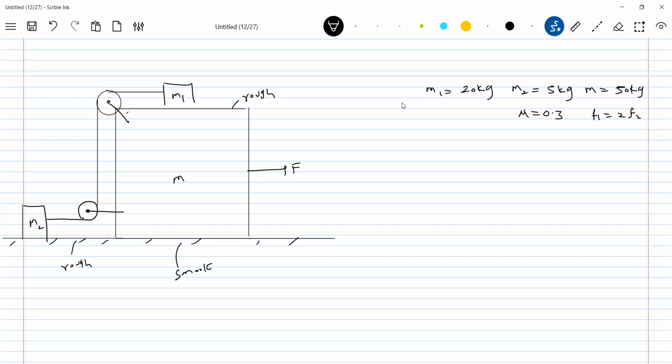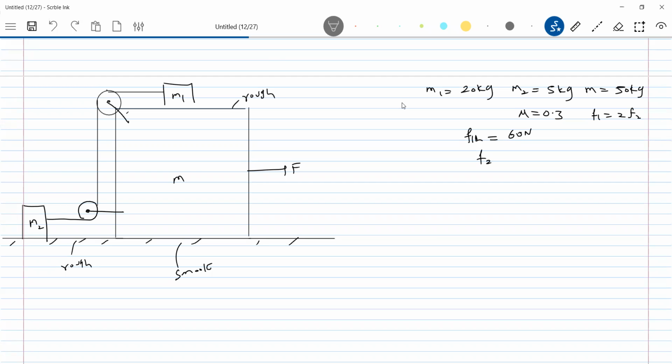First, we'll calculate the limiting frictions. F1, directly I'll write it. Directly I'll write the values of limiting friction. The problem is very simple if you analyze it in one way. Limiting friction F1L is 60 Newton. F2L is how much? This will be 15 Newton. Okay, now look at this.